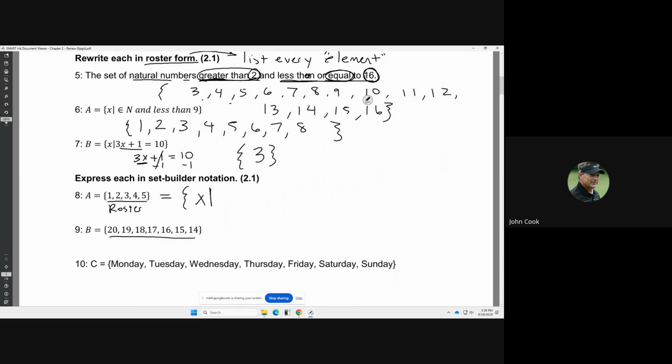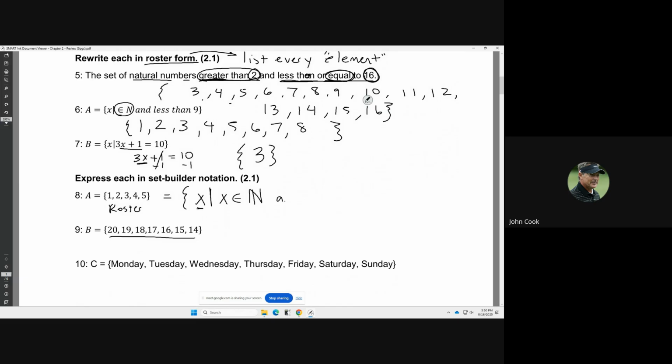Okay, and then what we're going to do is recognize what this is. It's numbers 1, 2, 3, 4, and 5. So these are going to be natural numbers. We're going to write up something like this. The X number that we're talking about is in the natural numbers. So we can just write up the natural numbers, or we can just write a capital N. And then the numbers go from 1 to 5.